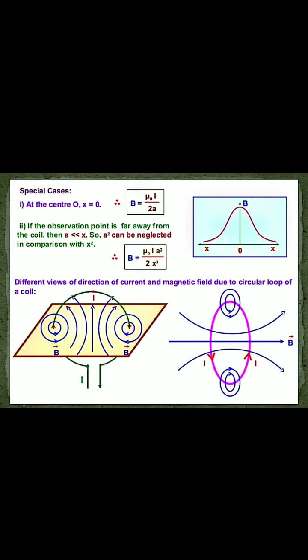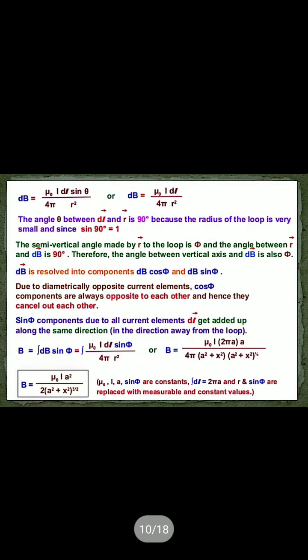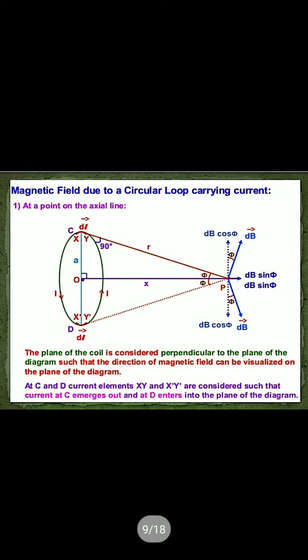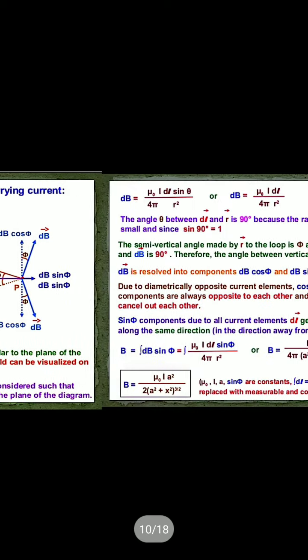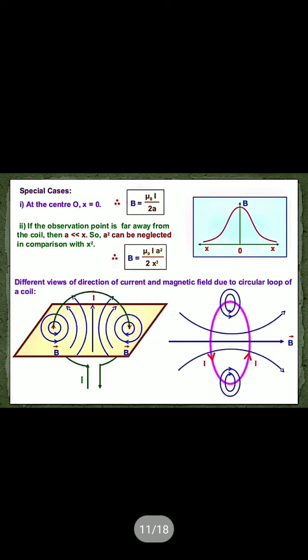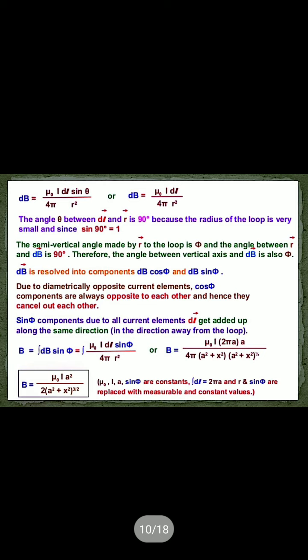Okay. Another case: if the observation point is far away from the coil, then a is very much less than x. A means the radius of the circle. If the radius of the circle is very much less than x, that means the distance x is very large from the center, so we can neglect the a squared term.